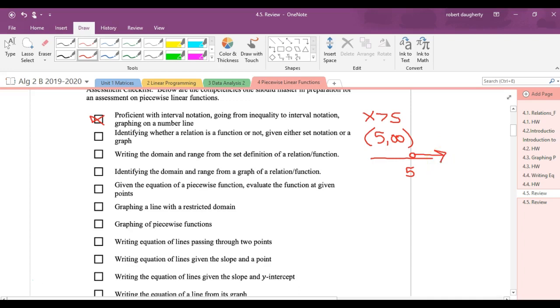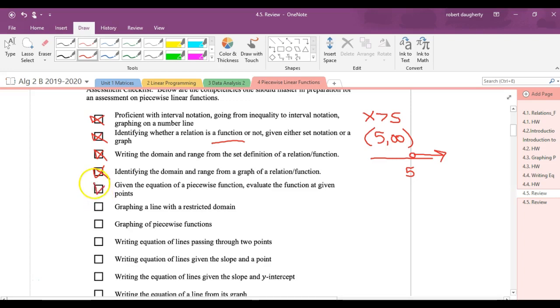If you're given a relation, tell me whether that is a function or not. When you're given a relation, finding the domain and the range. Finding the domain and range if you have a graph. And other things with the relation and function. Remember, we had set notation, we had graphically, and we had mapping diagrams to do that. So all of those things that we did for is it a function or not.